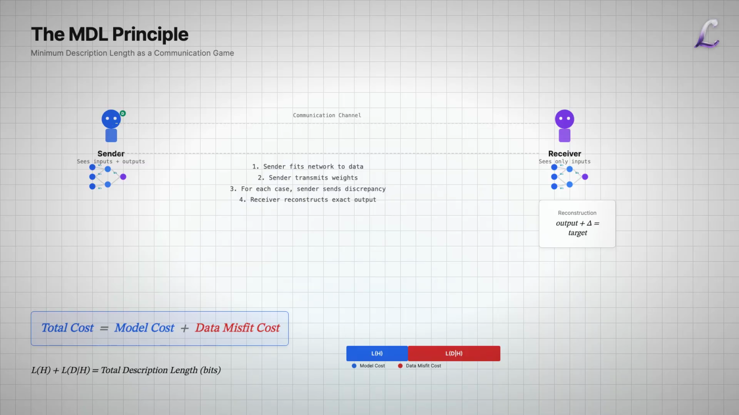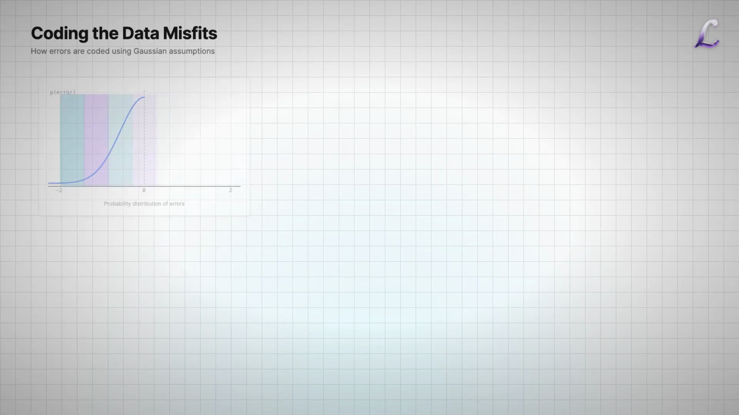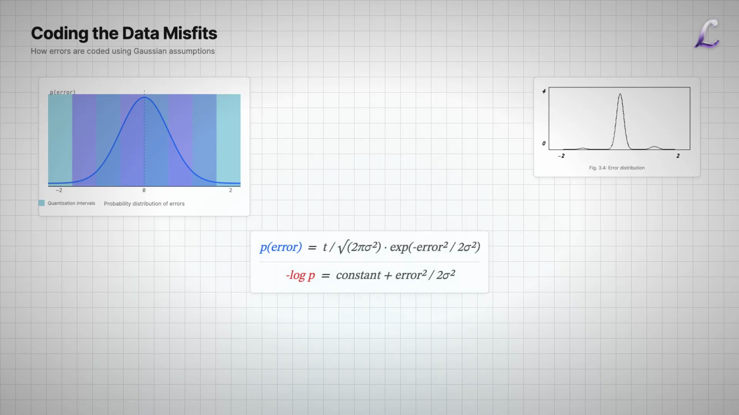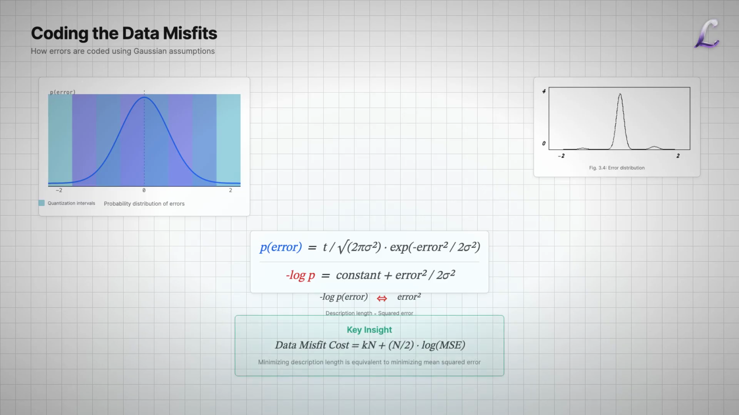The total description length is the sum of the bits needed for the weights plus the bits needed for the errors. To apply MDL, we need coding schemes for both the data misfits and the weights. If errors are real numbers, infinite information would be needed, so we quantize them finely with fixed width. The coding theorem tells us that if sender and receiver agree on a probability distribution assigning probability mass p to each possible quantized error, we can code the error using -log p bits. To minimize expected bits, the best distribution is the true one.